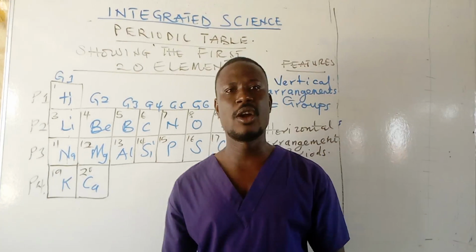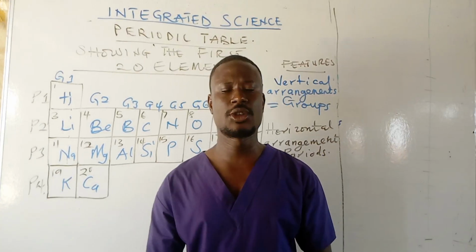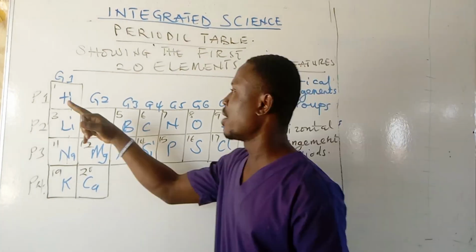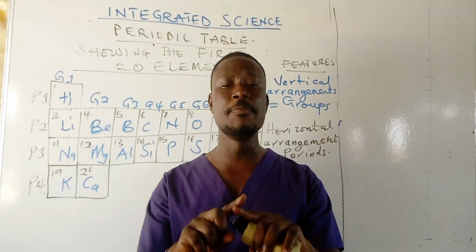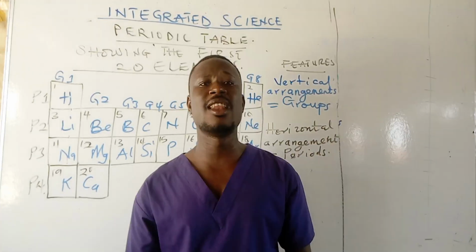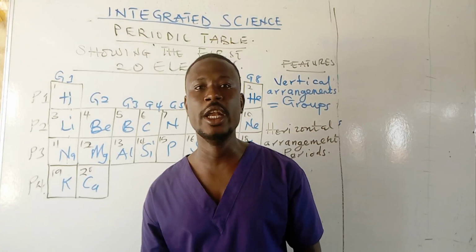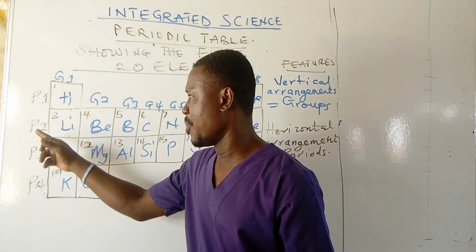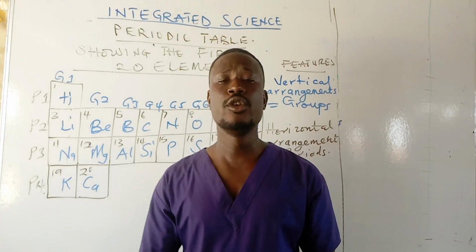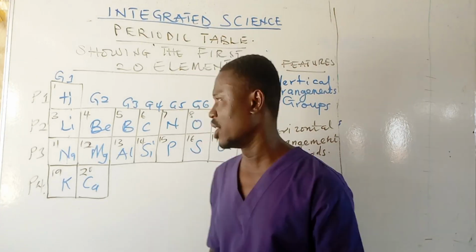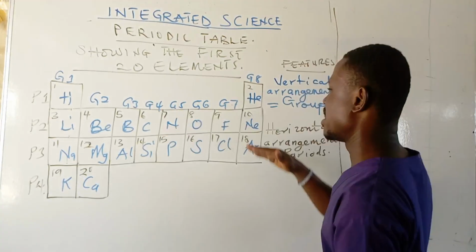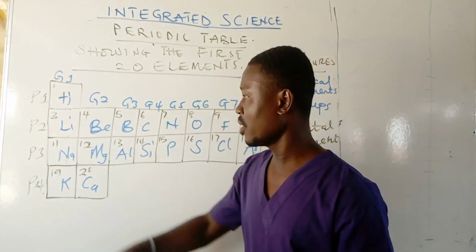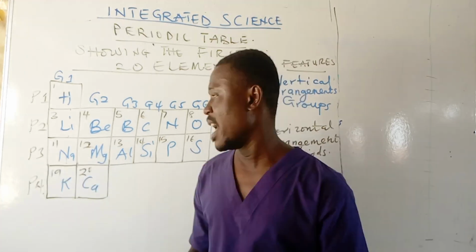Good. Now, let's look at some groups and their special names. Group 1, Group 2, Group 7, and Group 8. These groups are assigned special names. Group 1 elements are called alkali metals.